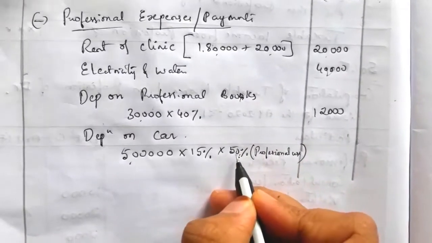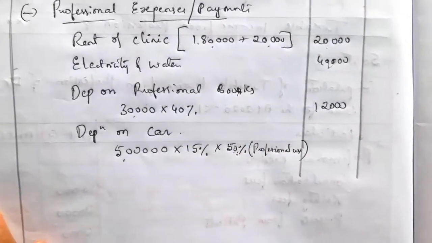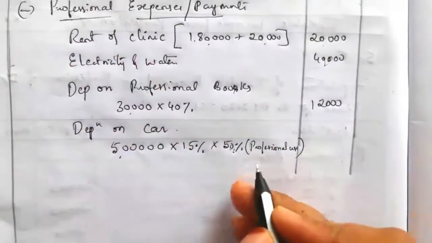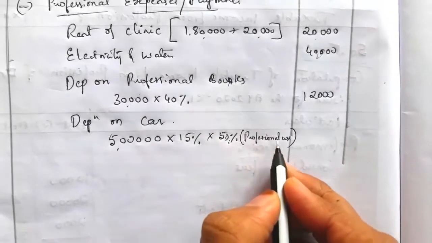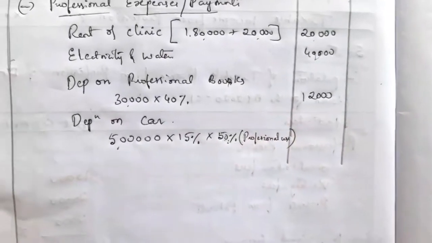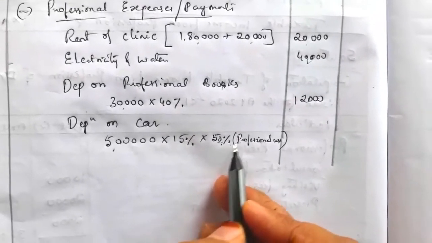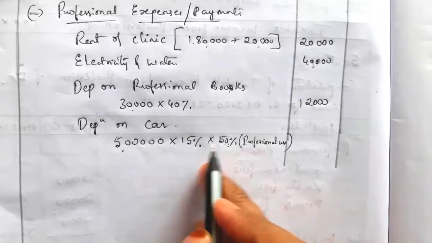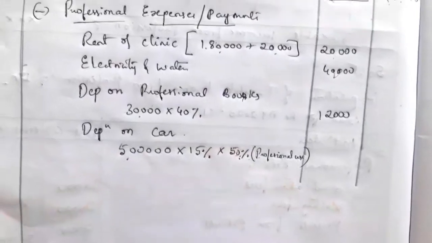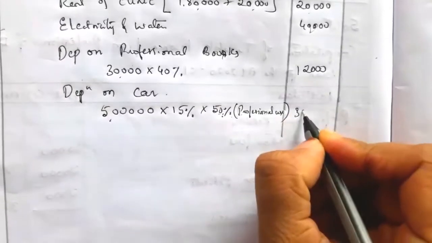The depreciation is charged in full because it is used for more than 180 days, and this 50% is taken because it is used only 50% for professional use. If the car was used in the business for less than 180 days, then we would have to charge one more 50% here. Here it is used for more than 180 days, so that 50% is not taken. So the total depreciation on the car is equal to rupees 37,500.